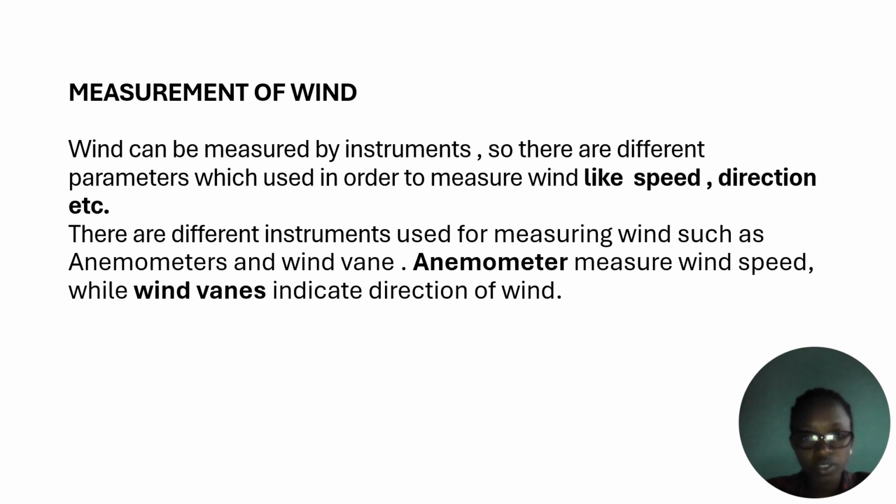So let's continue to the measurement of wind. Wind can be measured by instruments. There are different parameters used to measure wind, like speed and direction. There are different instruments used to measure wind, such as the anemometer and the wind vane. The anemometer measures wind speed, while the wind vane indicates the direction of the wind.